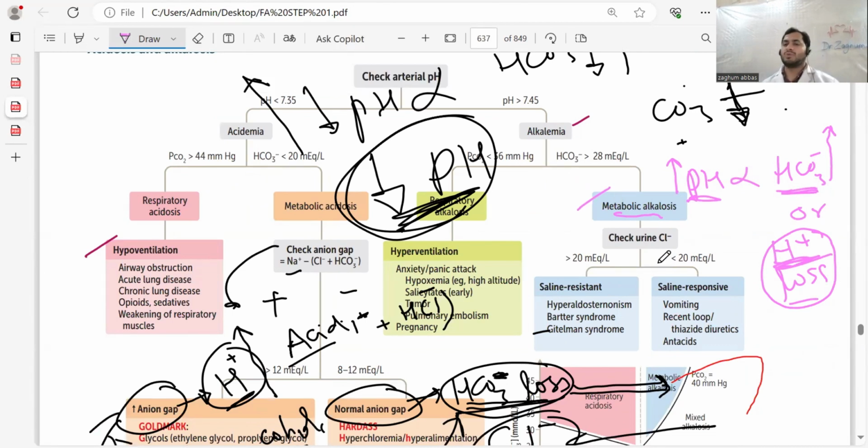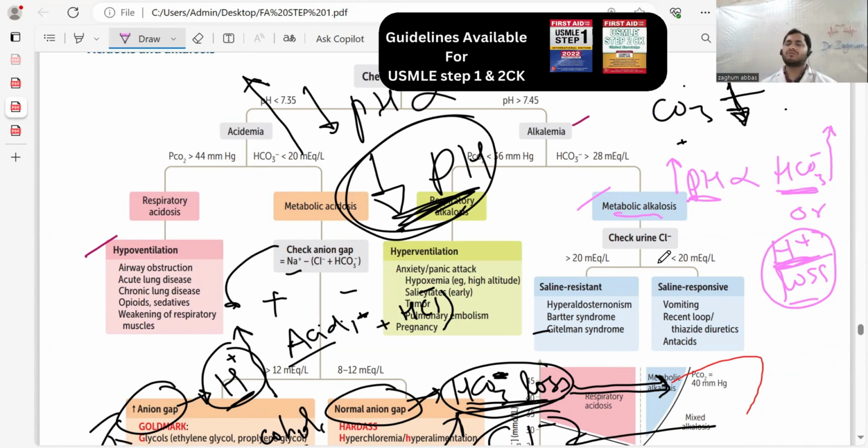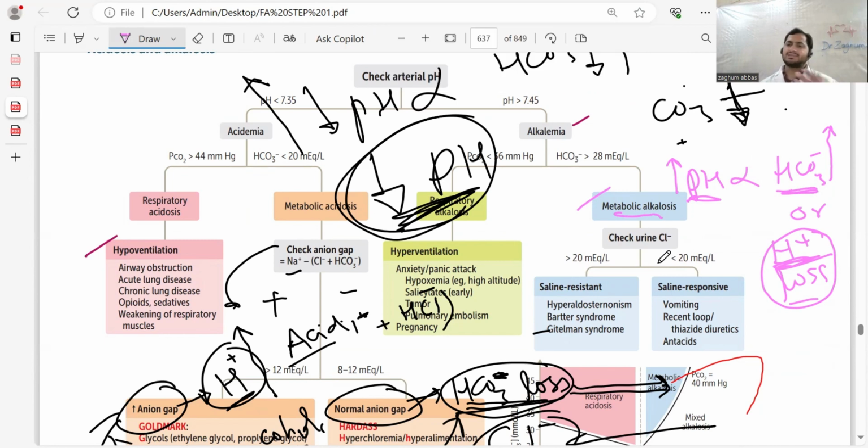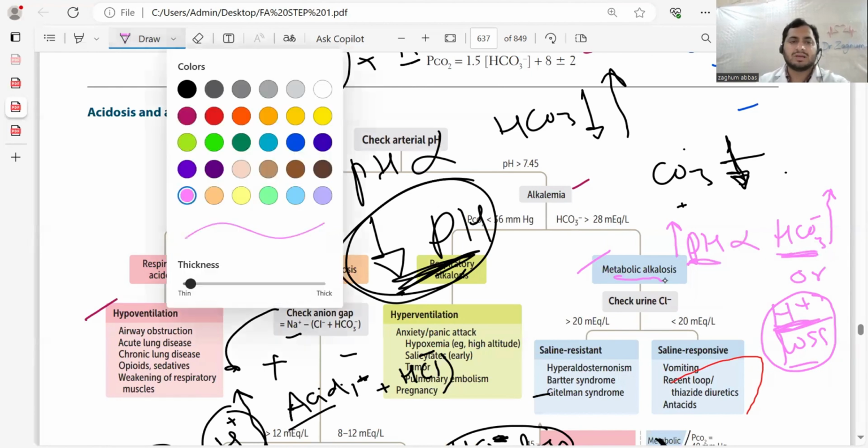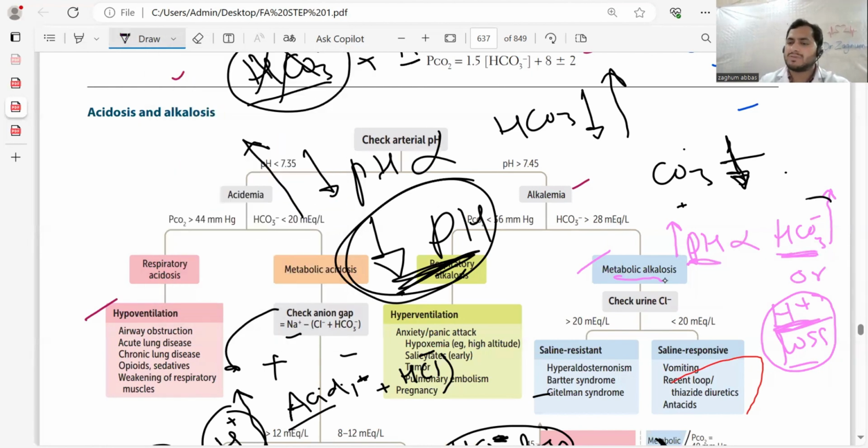Which one of them is the most commonly asked question? It is vomiting. When you have vomiting, you know there is acid present in your stomach. HCl is released in the stomach. When you have vomiting, H is released, chloride is released. So in vomiting, what will happen? When H is lost, bicarbonate will increase.